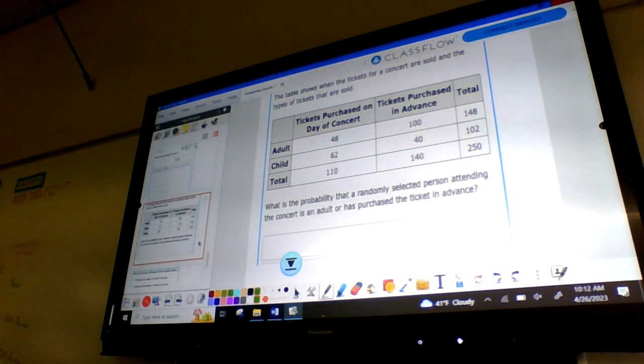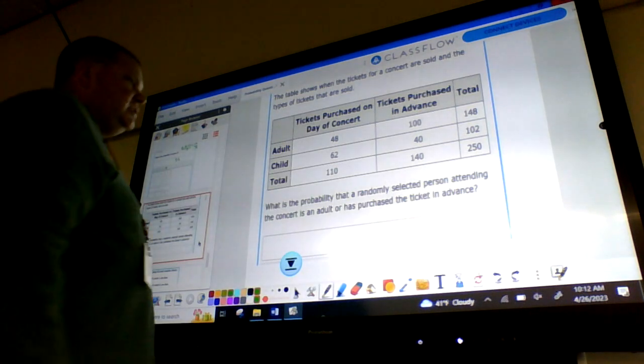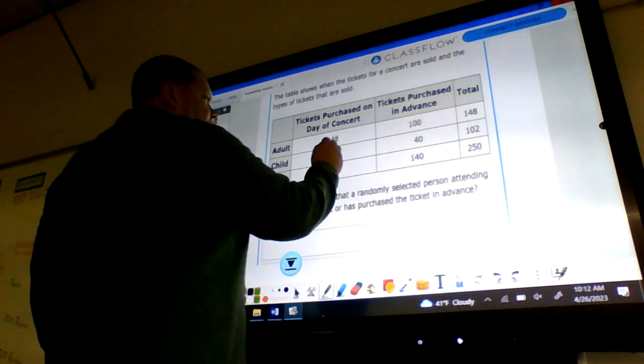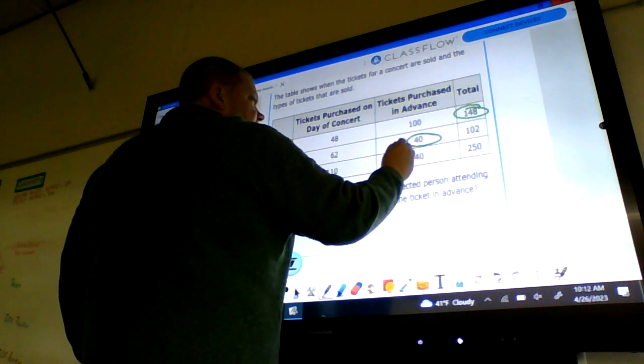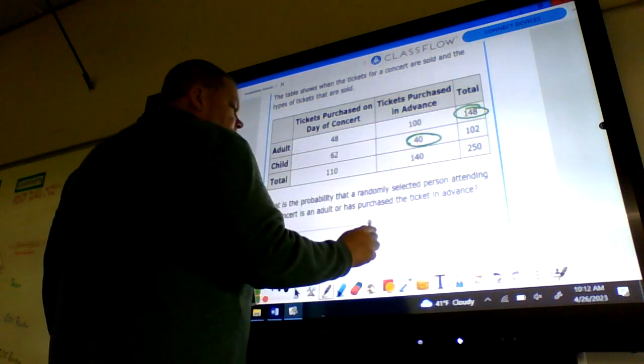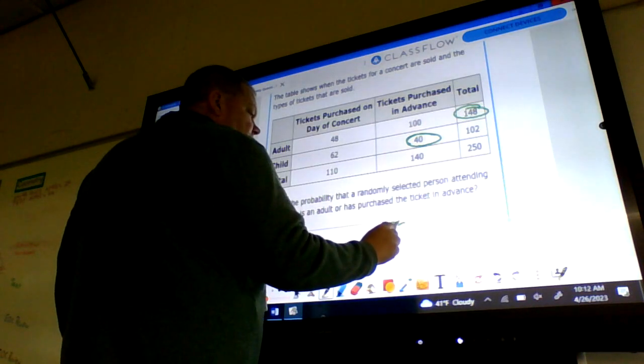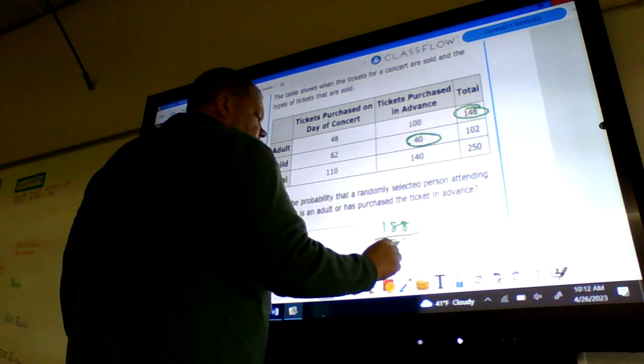The table shows when tickets for a concert are sold and the types of tickets that are sold. What is the probability that a randomly selected person attending the concert is an adult or has purchased a ticket in advance? Okay, so my adults is 140. The other piece is the tickets in advance, which is 40. So that means that our probability for those 2 events is 188 out of 250.